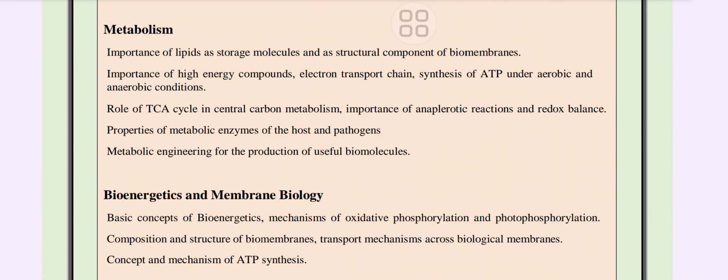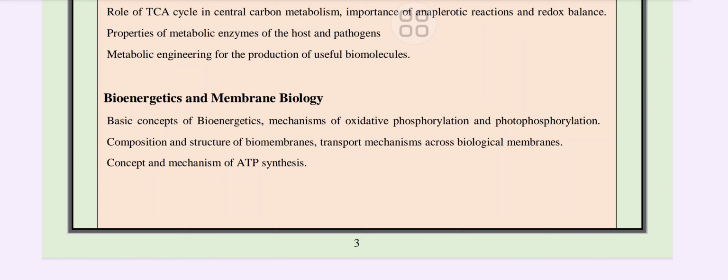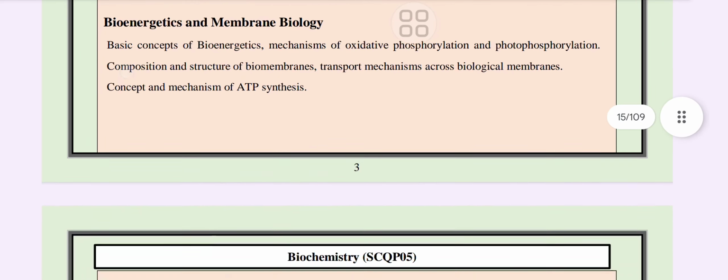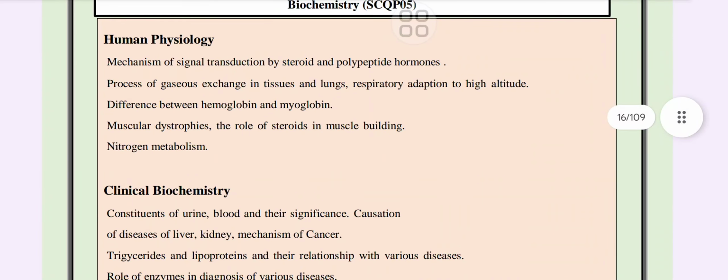anaplerotic reaction and redox balance, properties of metabolic enzymes of the host and pathogen, metabolic engineering for the production of useful biomolecule, bioenergetics and membrane biology. Basic concept of bioenergetics, mechanisms of oxidative phosphorylation and phosphorylation, composition and structure of biomembrane, transport mechanism across biological membrane, concept and mechanism of ATP synthesis, human